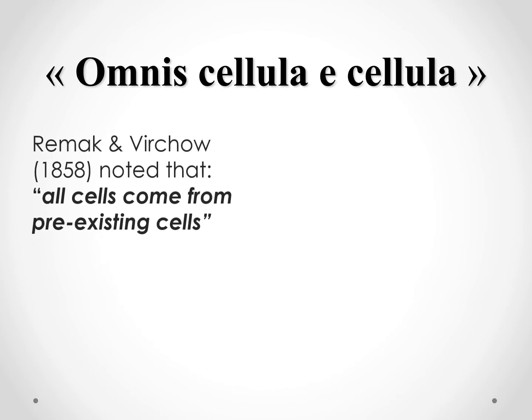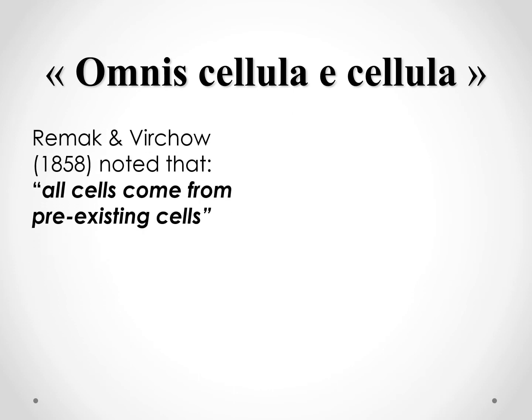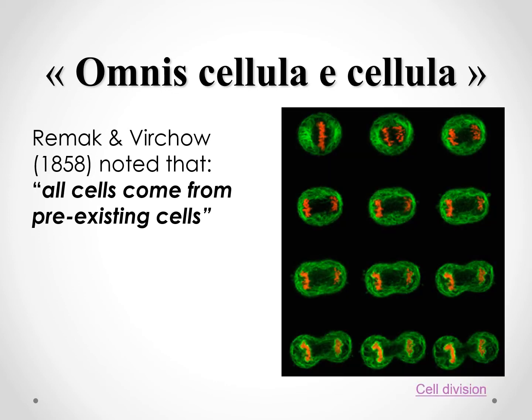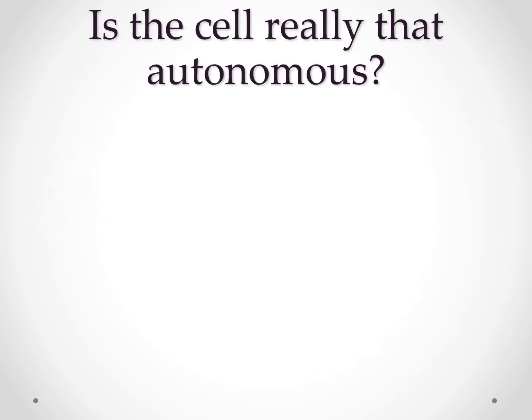Remak and Virchow, in 1858, noted that all cells came from pre-existing cells. An example of cell division is indicated in this photo. Is the cell really that autonomous?